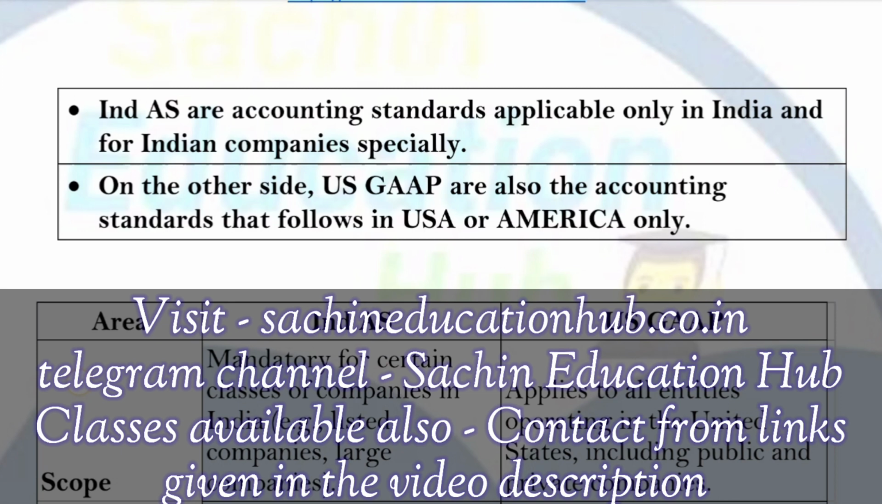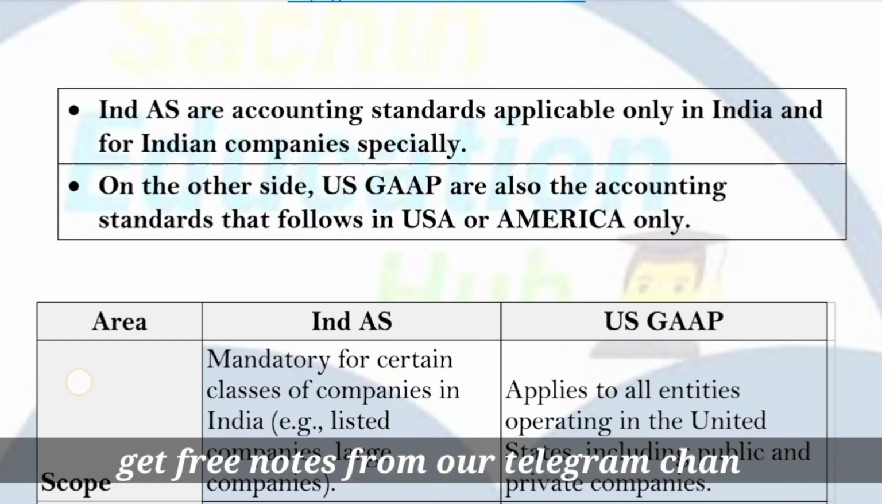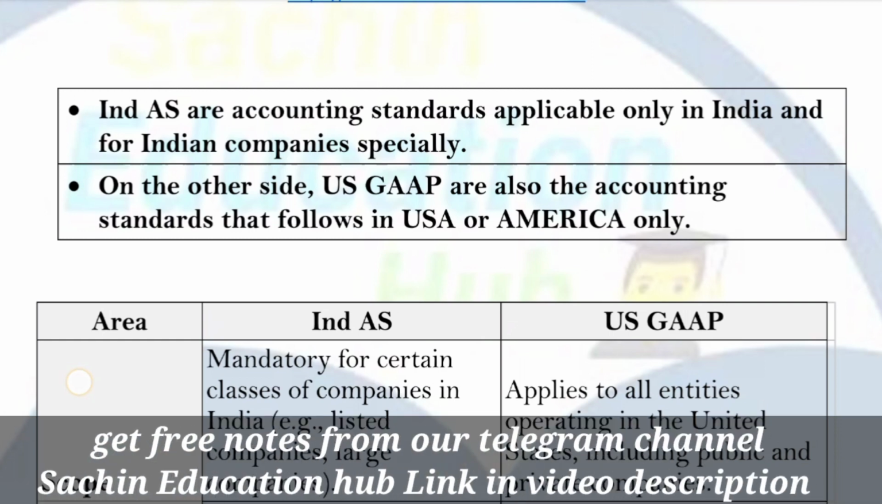Friends, today we are here to discuss the differences between two most important concepts. One is Indian AS and the other one is US GAAP. As the name suggests, Indian AS means accounting standards which are applicable only in India, or you can say applicable only for Indian companies, right? Similarly, on the other side, US GAAP, as the name suggests, United States Generally Accepted Accounting Principles, is only applicable in the USA, that is America.